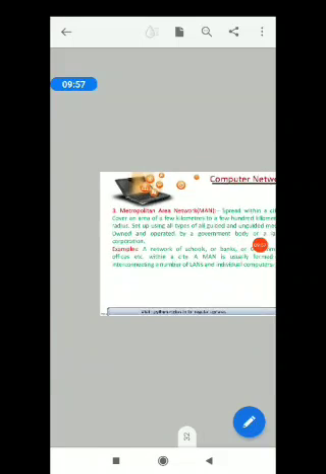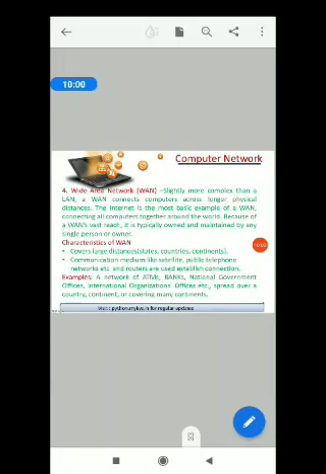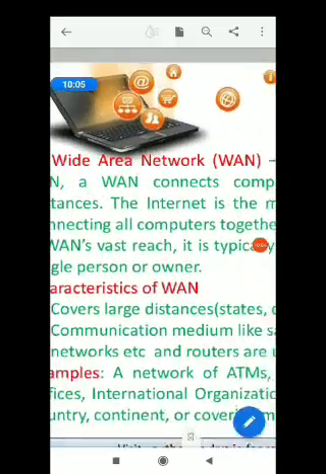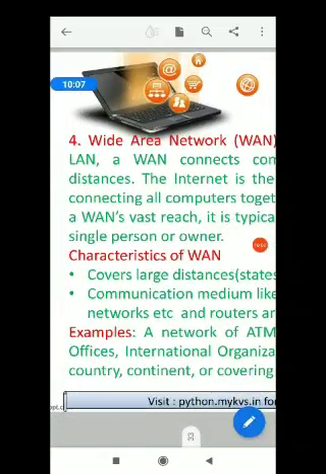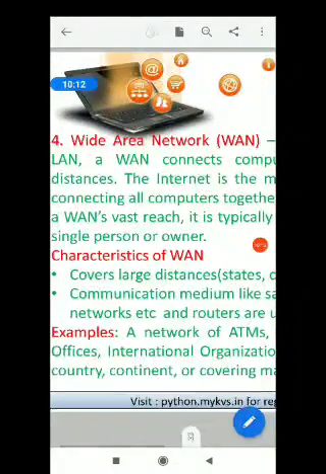And the next one is WAN, wide area network. It is basically a telecommunication network. This type of network spreads over a large geographical area across countries and continents. WANs are generally used to interconnect several other types of networks such as LANs and MANs. They facilitate fast and efficient exchange of information at a high speed and low cost. A WAN uses common carriers like satellite system, telephone lines, etc. WAN can cover an area with a radius spanning hundreds of kilometers.